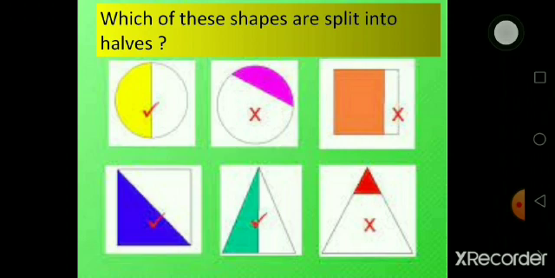Then let's move towards the fourth one. This one is a square, very good. And yes, this one is divided into two equal parts, the blue one and the white one. Then we'll move towards the triangle, and this triangle is divided into two equal parts. One part is green and the other one is white. And the last one, a triangle, yes, very good. This one is not divided into two equal parts, so this is not giving us halves.